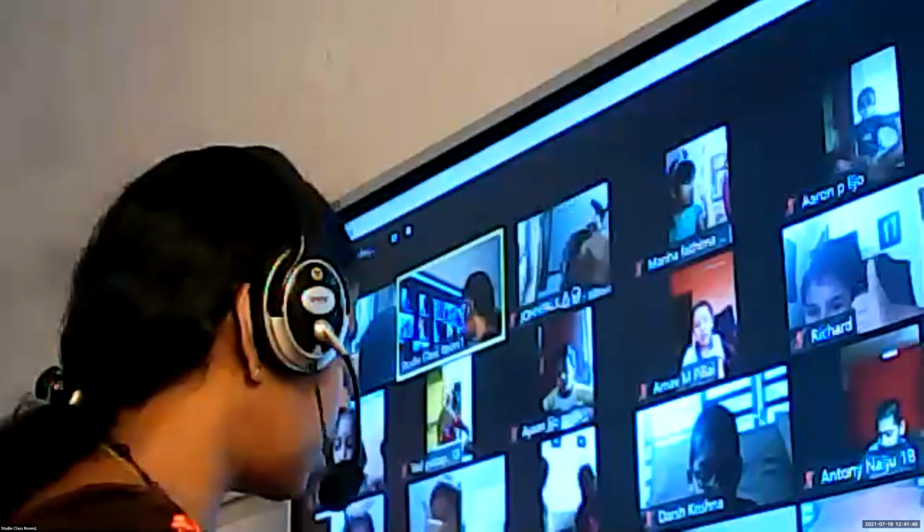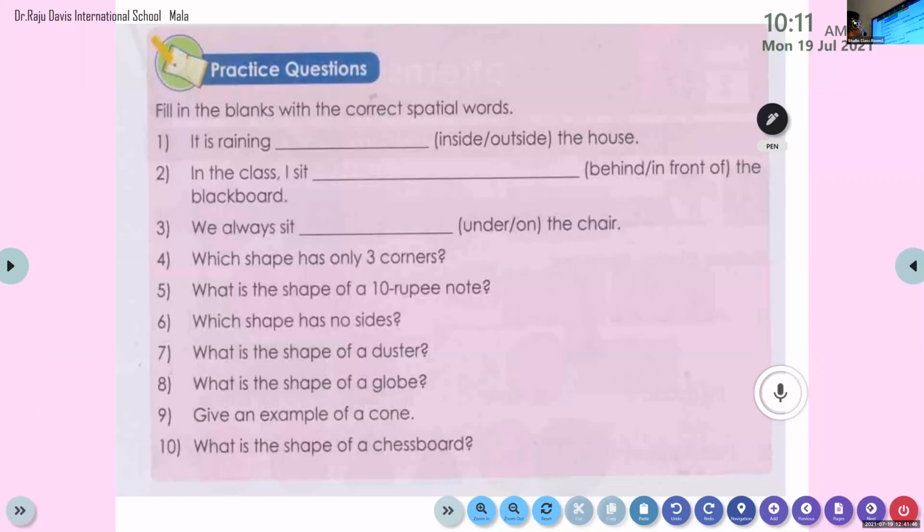Okay. Now we can take page number 5. Please be quiet. Page number 5, we have practice questions. See, again we are revising chapter 1. Actually it is a revision for chapter 1, for the periodic test also. And we have fill in the blanks with the correct special words. That means the first 3 questions are related to the positional words.